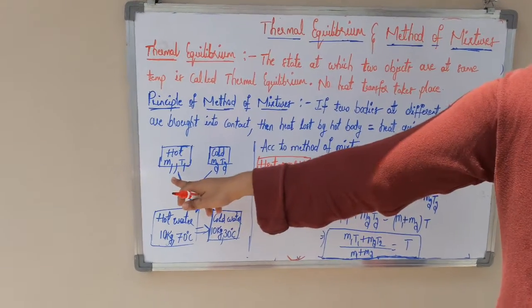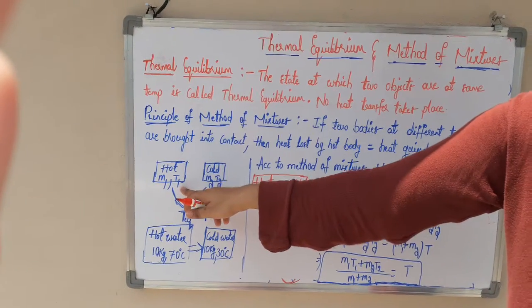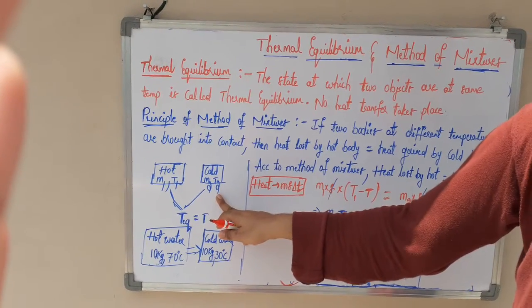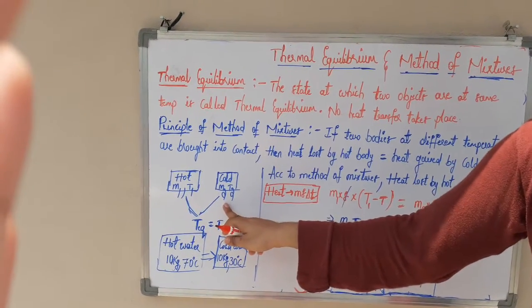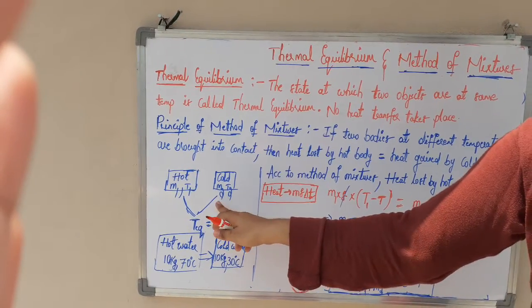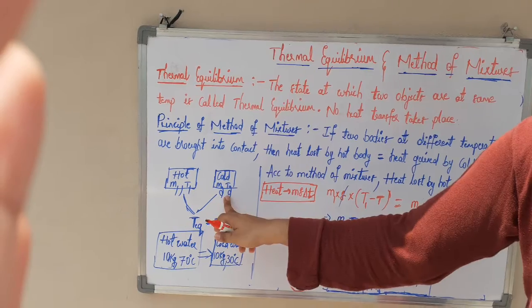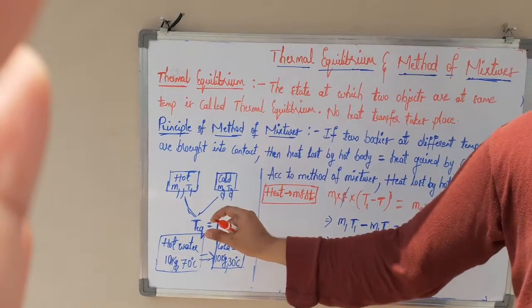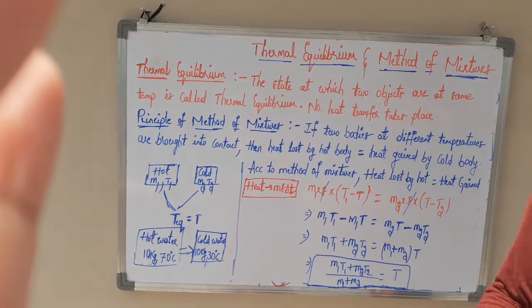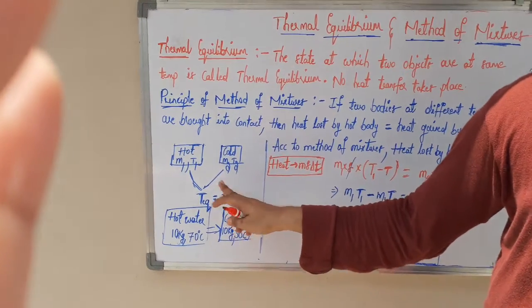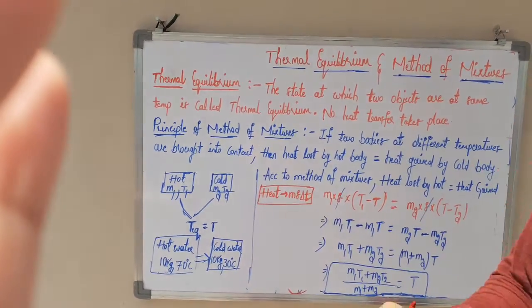If we take two objects, a hot object at temperature T1 and a cold object at temperature T2, and we bring these two objects into contact, then after some time these two objects will come to one equilibrium temperature. At this state, these two objects are said to be in thermal equilibrium.